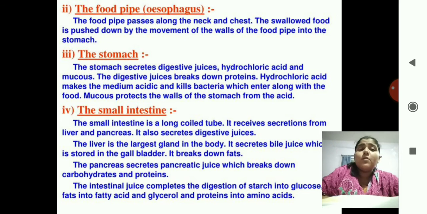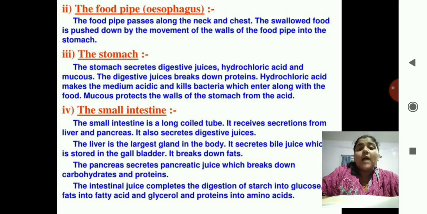Mucus protects the walls of the stomach from the acid, correct? The hydrochloric acid which is released into the stomach is very harmful, so to protect our stomach from this acid, the mucus is present. And what breakdown is taking place here? In the mouth, the carbohydrate was broken down into sugars, and in the stomach the proteins are broken down into amino acids.